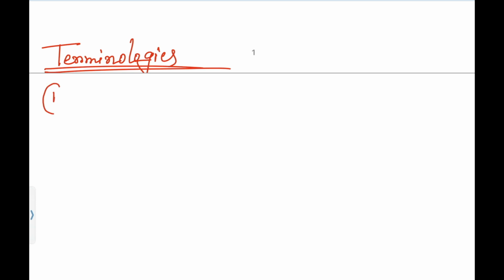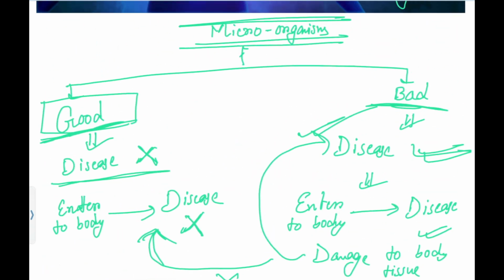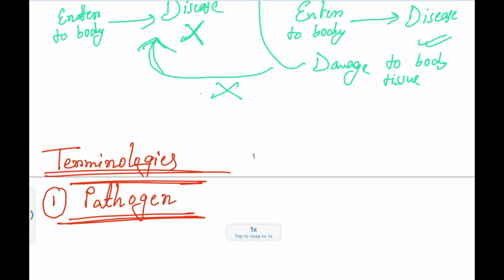So what are those terminologies? We will be discussing them one by one. Now listen carefully. If I say microorganism, then you must know the pathogen. Sometimes I won't say microorganism, sometimes I will say pathogen. Some microorganisms are good in nature, some are bad in nature. Now let's give them individual names, on the basis of their ability to cause disease. What are those names?